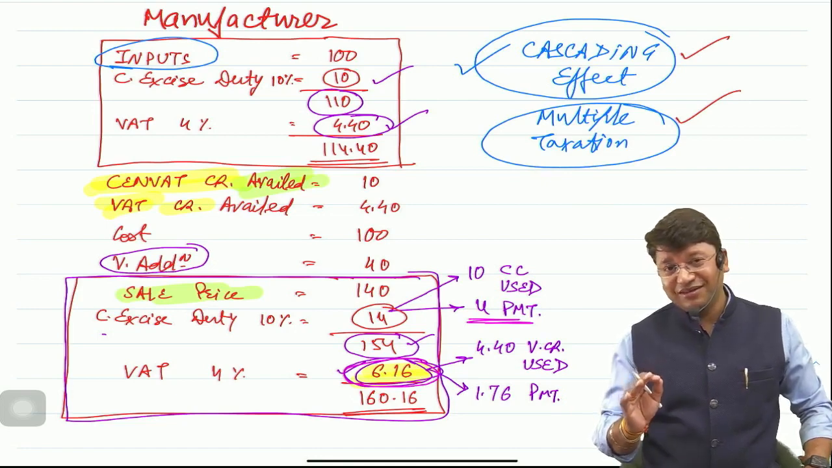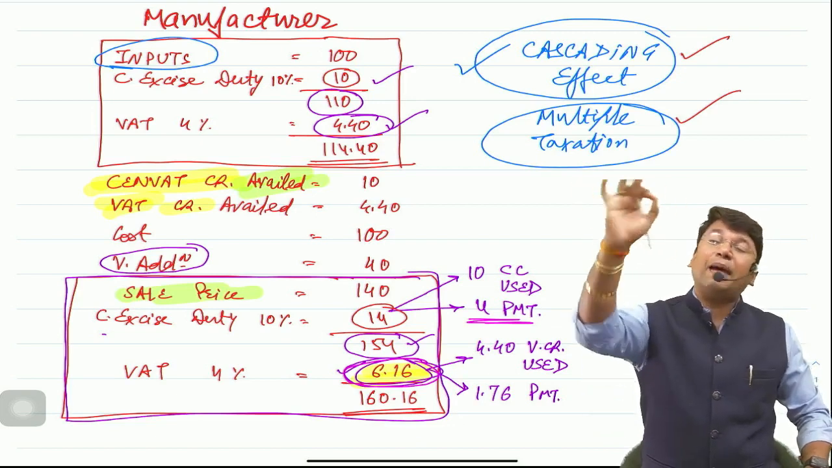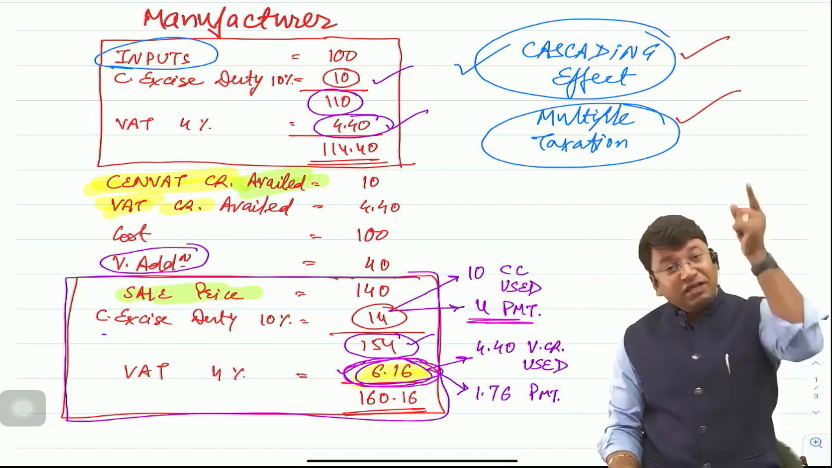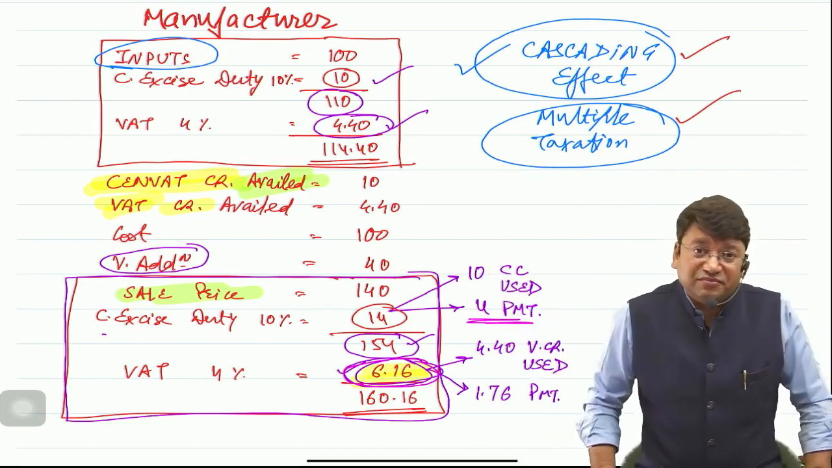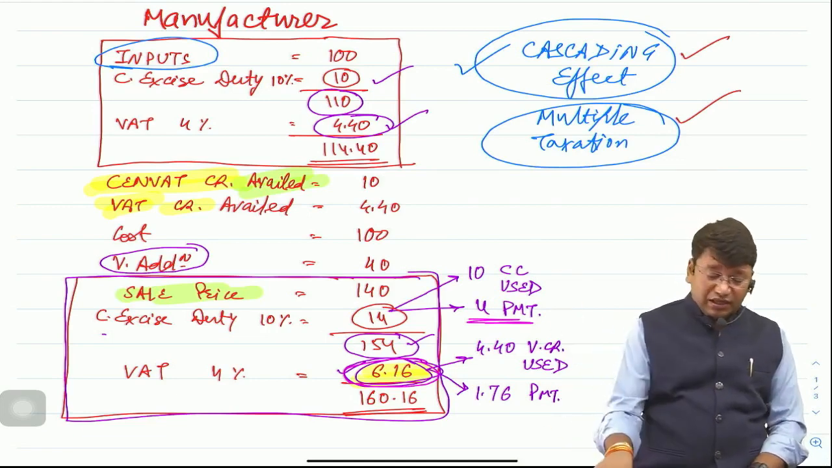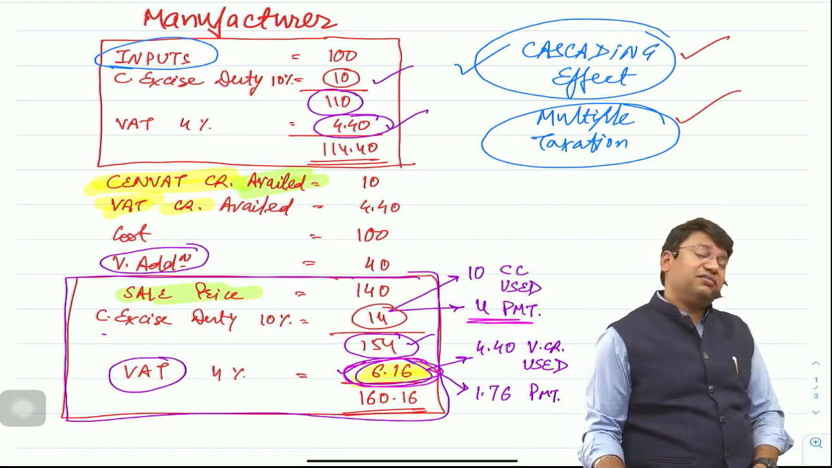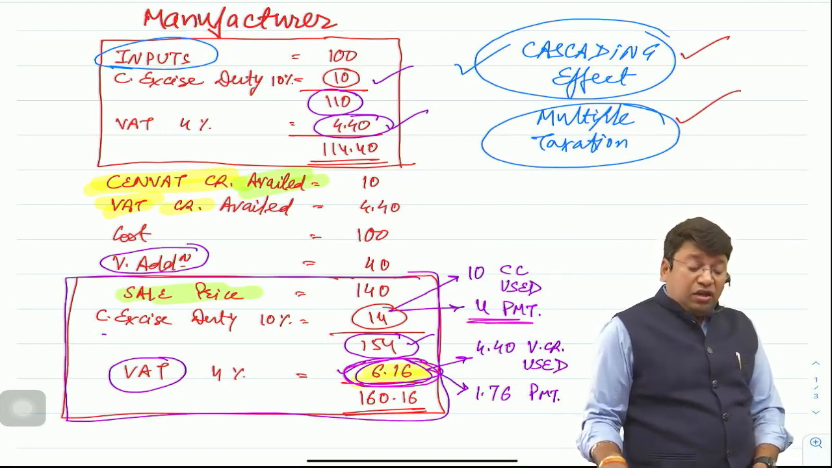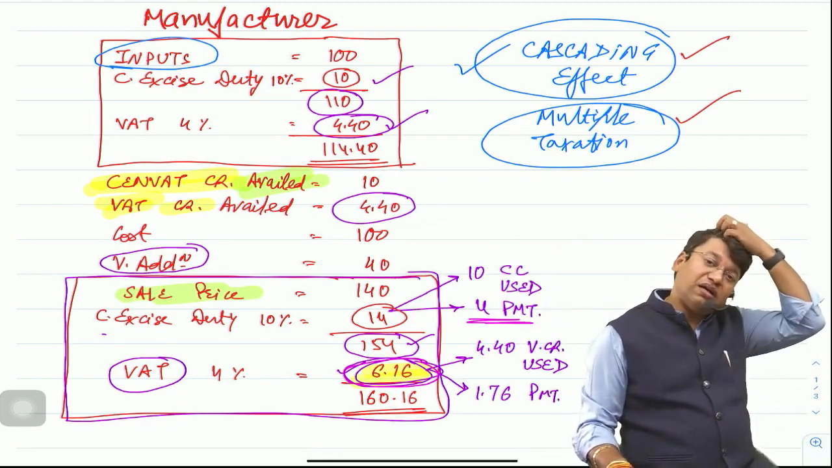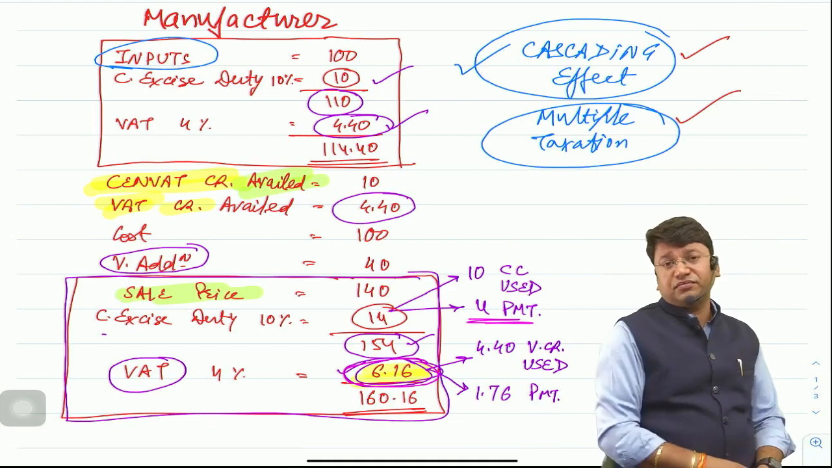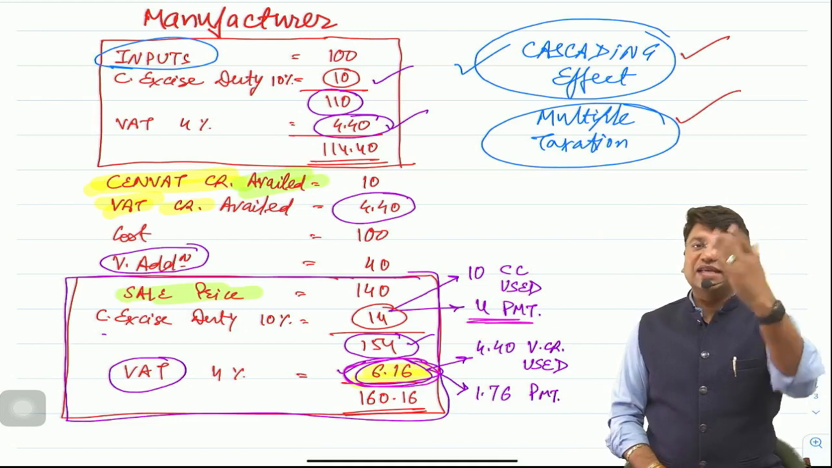So it means the fundamental behind VAT credit and SENVAT credit is absolutely the same. Suppose on your sale, VAT is exempted, it is not chargeable at all. Will the credit of rupees 4.4 be allowed? No. The government will not allow the credit of rupees 4.4 because on your sale, no tax is being charged. No multiple taxation is there, no cascading effect is there.